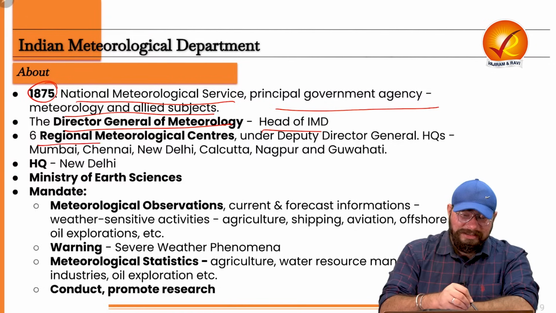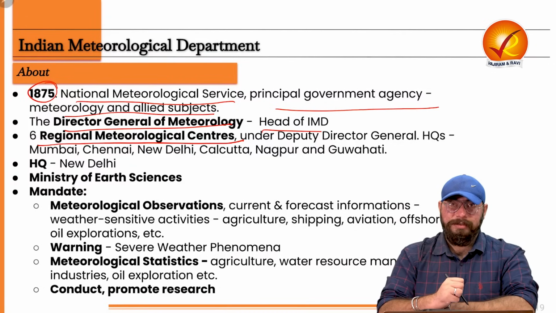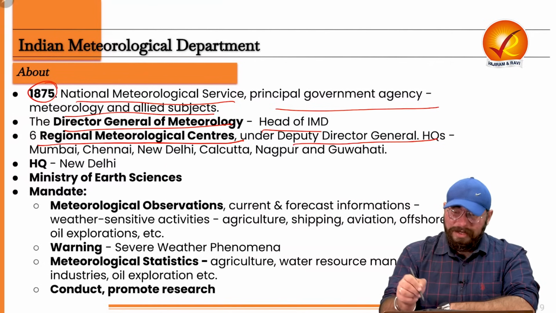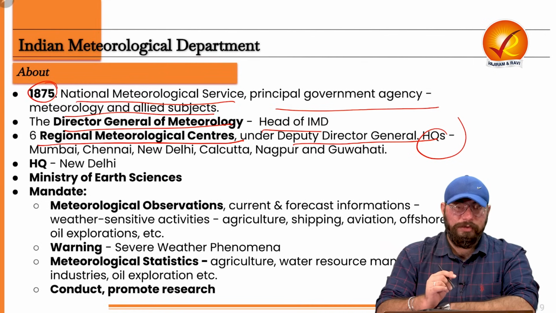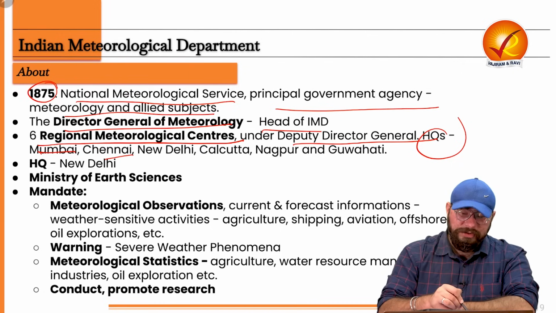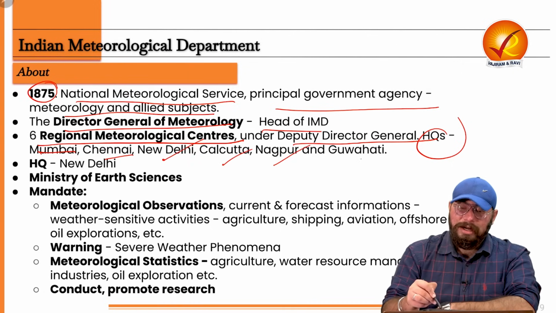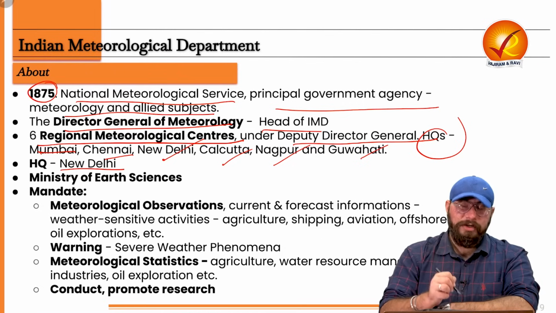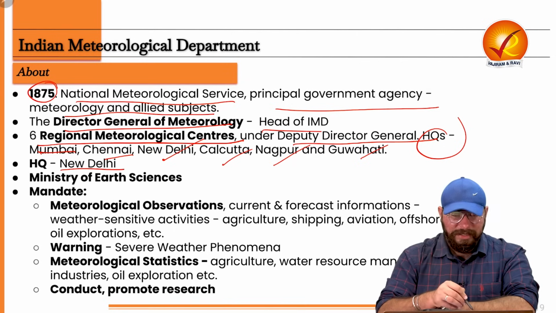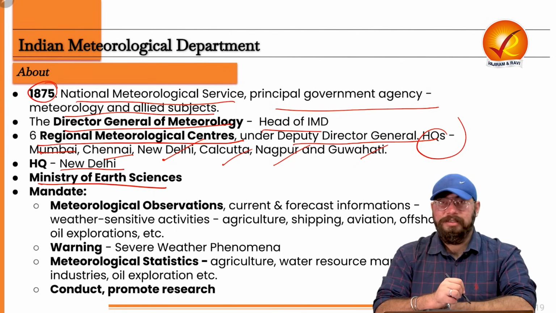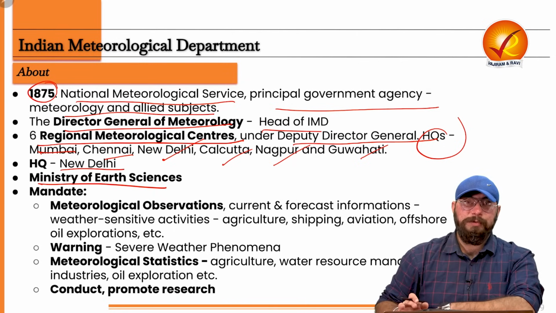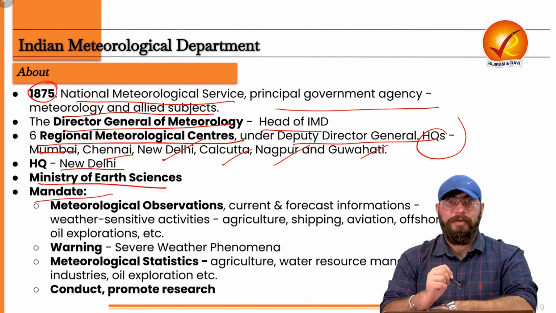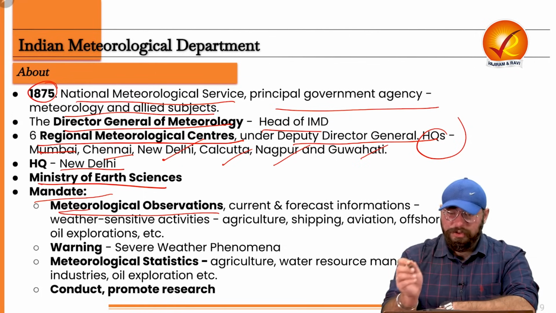And this IMD has 6 regional meteorological centers. And who heads these regional centers? Your Deputy Director General. And where are the headquarters of these 6 regional meteorological centers? One is in Mumbai, one is in Chennai, then New Delhi, Calcutta, Nagpur, and Guwahati. And the headquarters of IMD per se is New Delhi. And which ministry does it come under? It comes under your Ministry of Earth Sciences. I hope the IMD-related information, the factual part, is very clear to all of you. Now, what is the mandate of IMD? The mandate of IMD is to do meteorological observations.